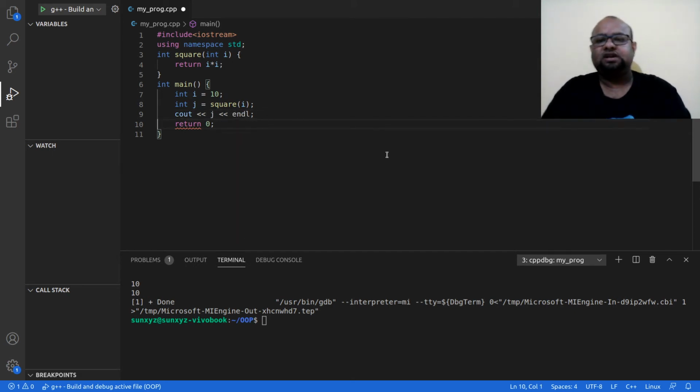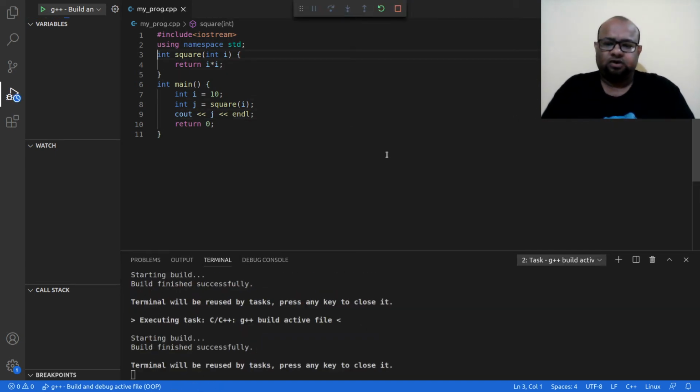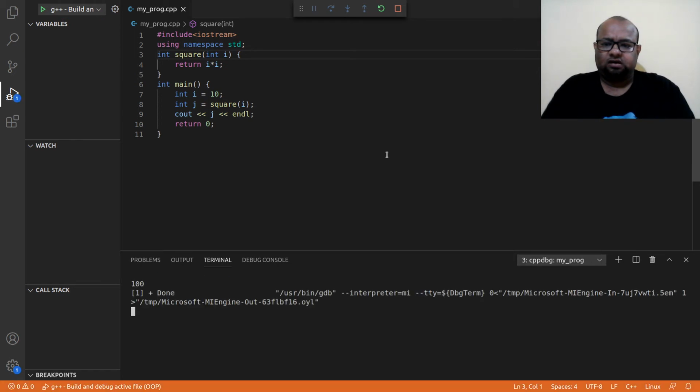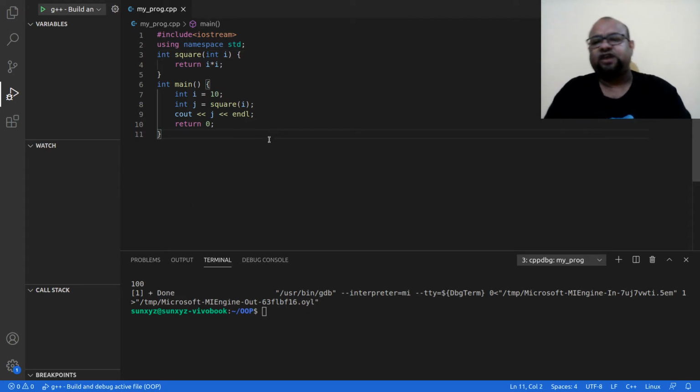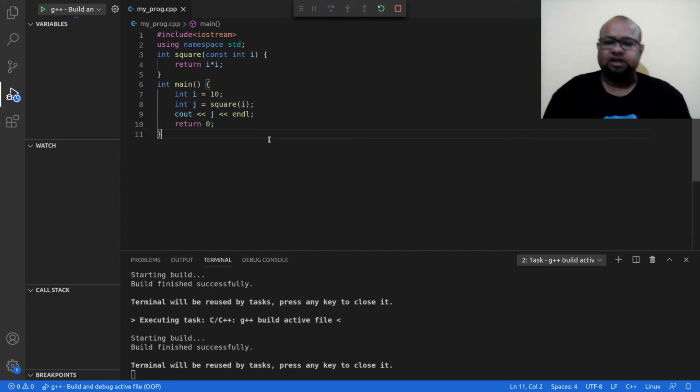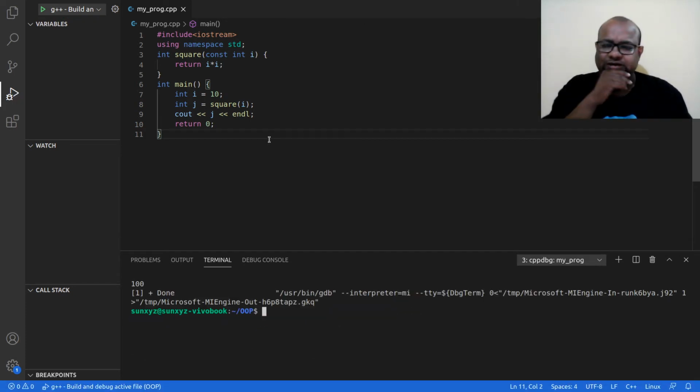This is a very simple program, so let me compile it. I have passed 10, so I has the value 10, and I pass 10 to the square function. I get 10 times 10, which is 100, so everything is fine. Now I am going to make one small change: I am going to make this parameter const. Let me compile. Everything happens as before; there is no change.